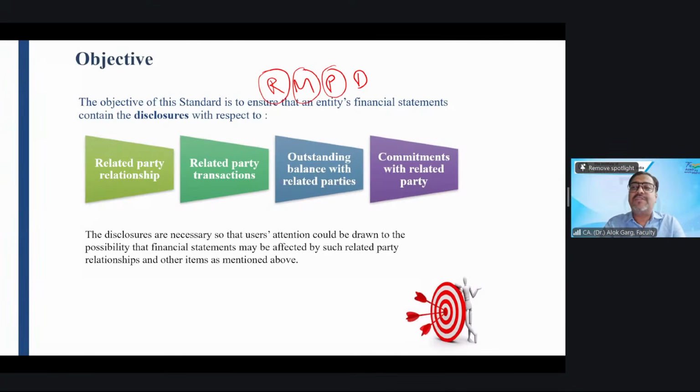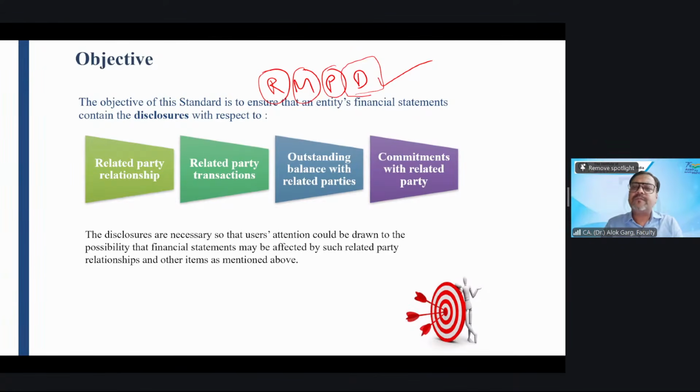Whether the standard talks about any recognition, any measurement, any presentation? No. This standard only covers disclosure aspects. That is why the name of the standard is related party disclosures.